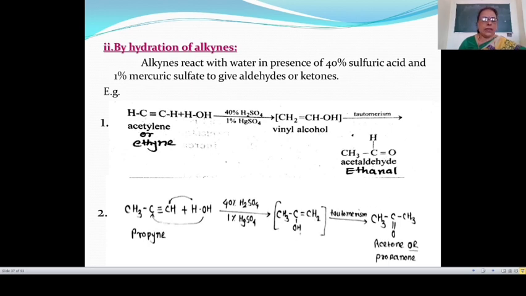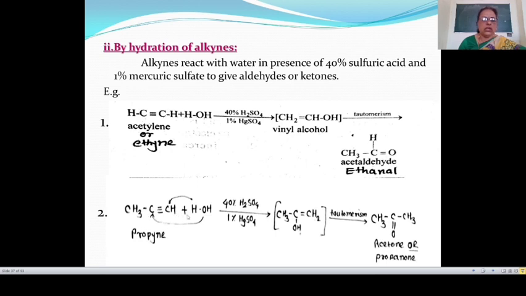Then see the second example. In this example, when propyne reacts with water in presence of 40% H2SO4 and 1% mercuric sulfate, then this gives an unstable compound known as enol. Here also this reaction takes place according to Markovnikov's rule.